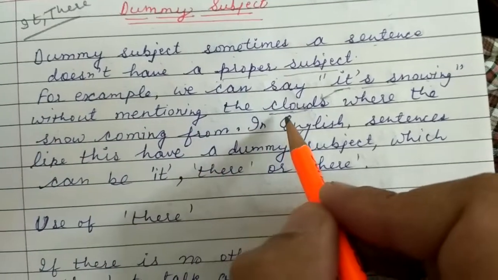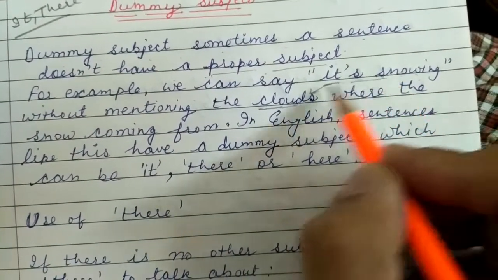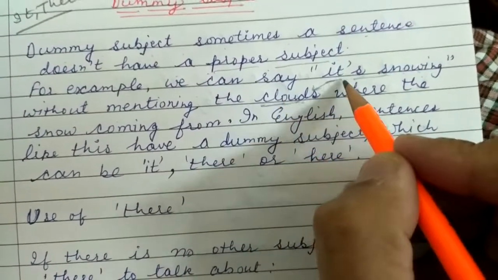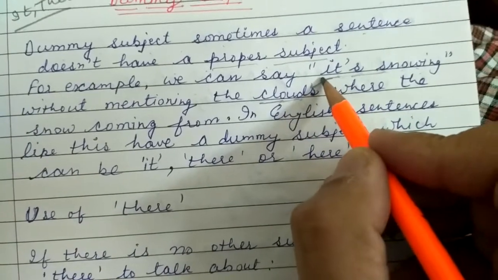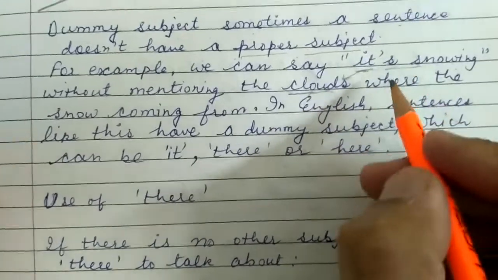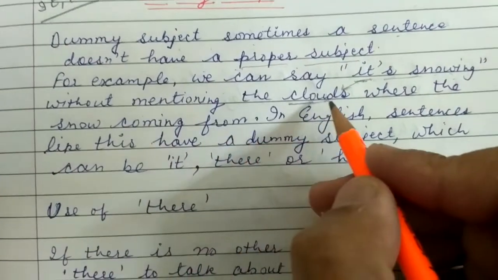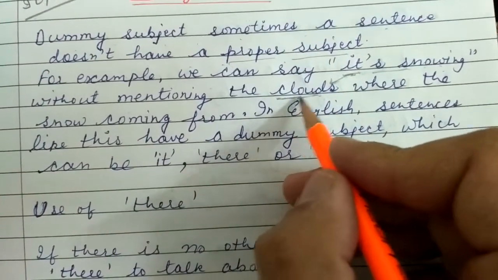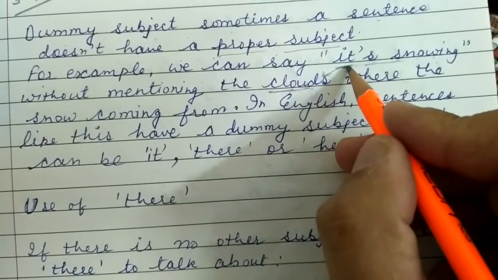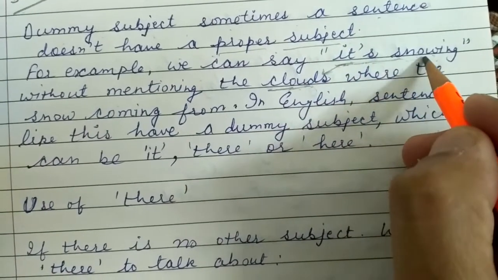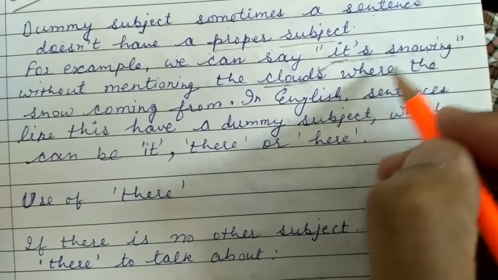Without mentioning the clouds, we know that the source of snow is the clouds. We are not mentioning the clouds here, we are just mentioning it. Where is the snow coming from? Without the reference of clouds, we are talking about the snow, that it is snowing.